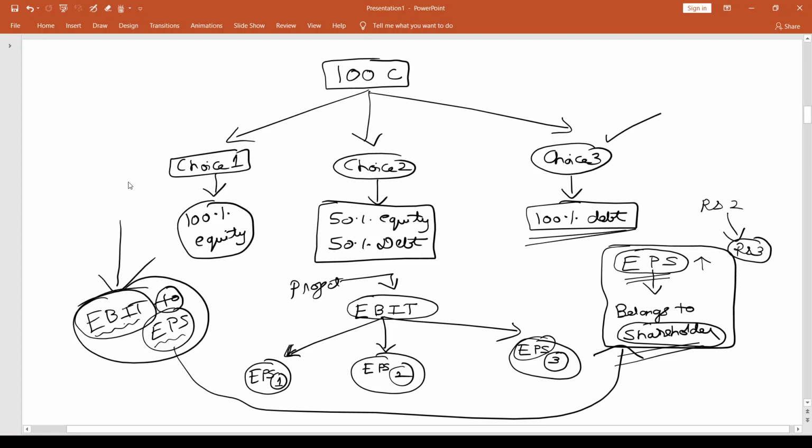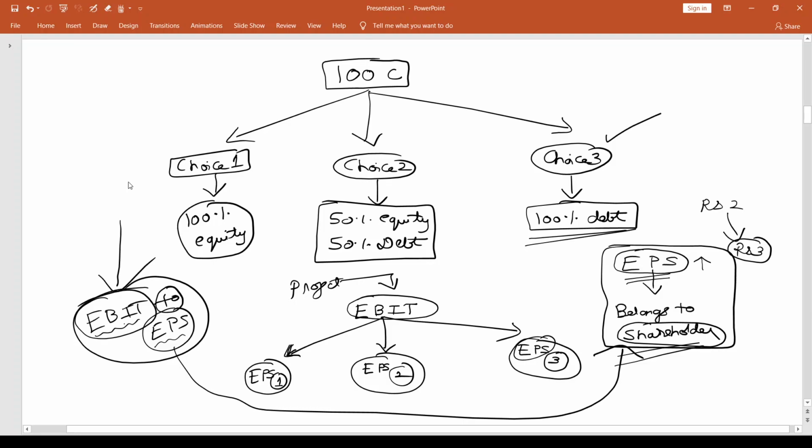100% debt is a risky proposition. Debt is a source of finance where the company needs to make some obligated payments, some contractual payments, regardless of the business happening or not happening. I can't tell my debt providers, look, I won't pay you interest because this year my business did not do well, let me pay you the dues of this year next year, hoping that next year business will do well. That is something I can't tell my debt providers. Whether I do good business or not, or even if I don't do business at all, I need to pay what I need to pay to the debt providers.